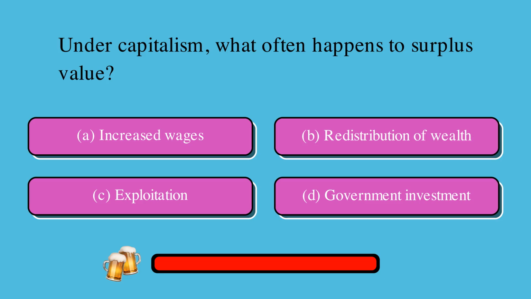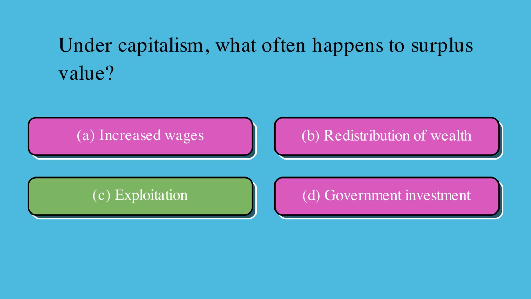Under capitalism, what often happens to surplus value? Is it A. increased wages, B. redistribution of wealth, C. exploitation, or D. government investment? The correct answer is C. exploitation.